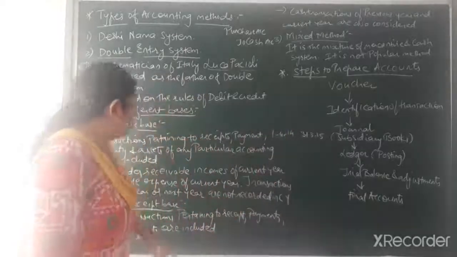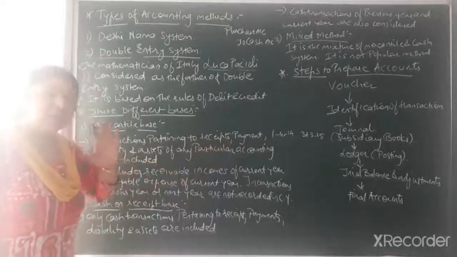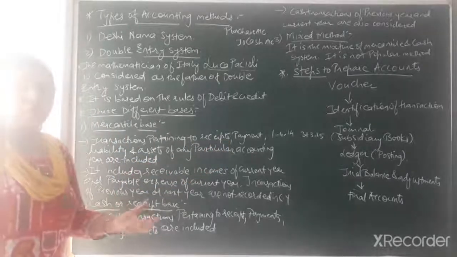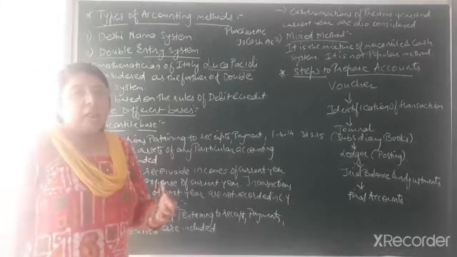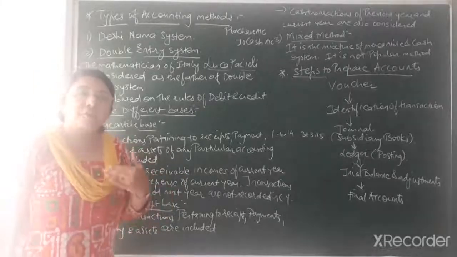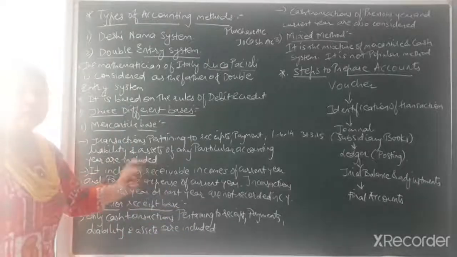Now, transactions pertaining to receipts and payments means whatever transactions in which we have earned, gained or received money, and whichever transactions in which we have made a payment, or the transactions of liabilities and assets.